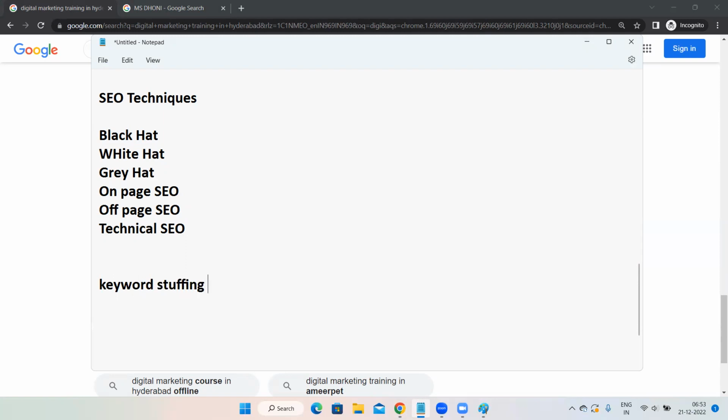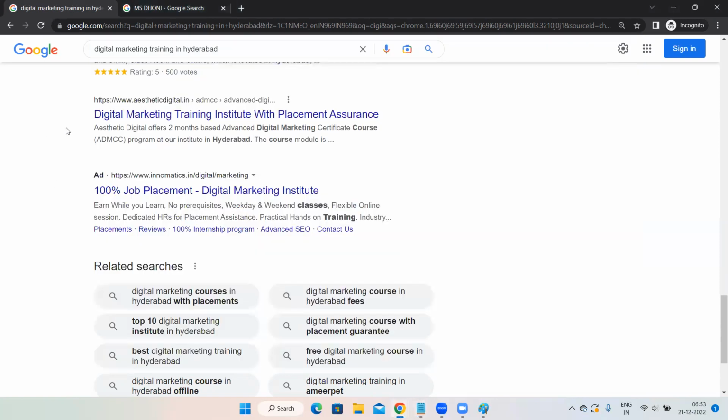Keyword in the sense query, right? Whatever the user is searching here, that is known as a keyword. Now, what exactly is the meaning of keyword stuffing?